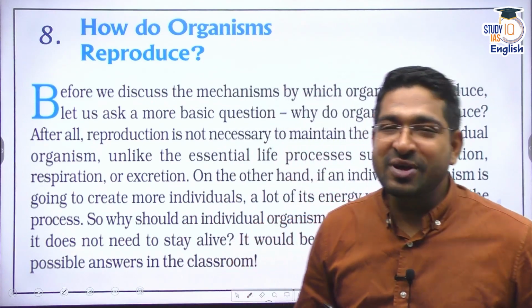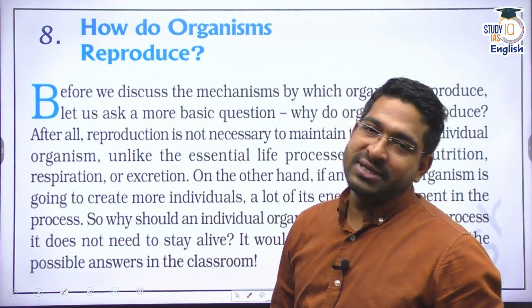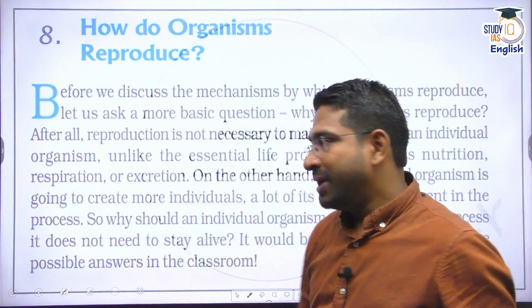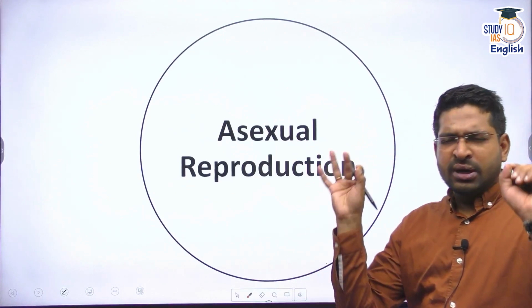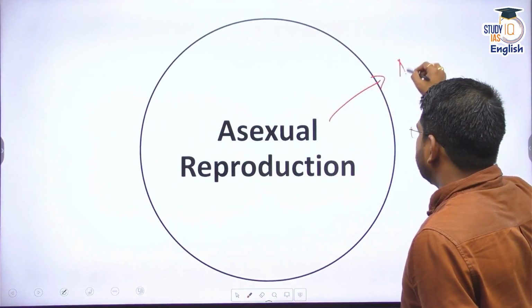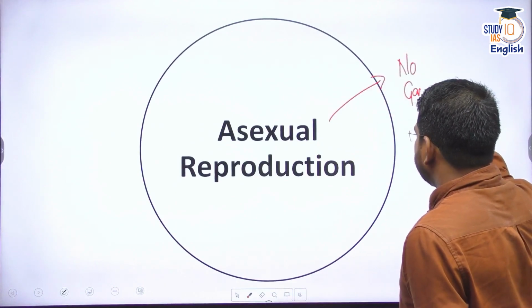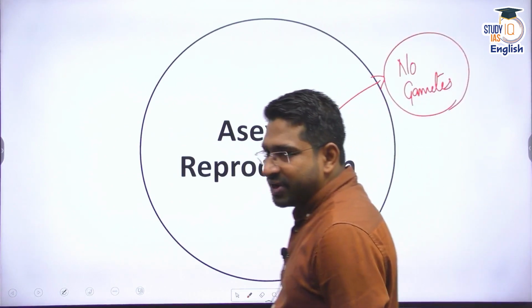So when we talk about reproduction, there are two kinds of reproductive processes that organisms follow. One is asexual reproduction. Please remember, the plain and simple definition to remember is that there are no gametes involved. This is just the simplest definition of asexual reproduction.